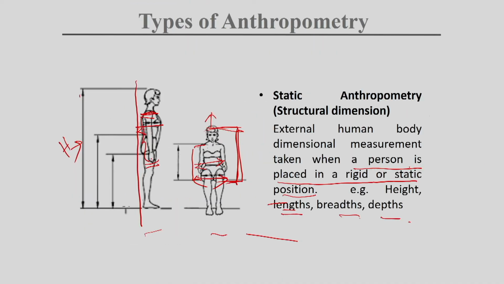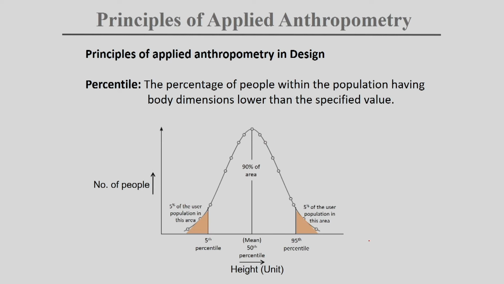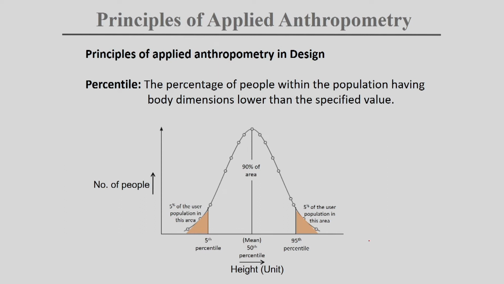So, in these types of cases, you have to have some dimension that can fit a range of people, not a very particular section of people like only adults, only kids, only elderly. So, the principle of anthropometry is like this.